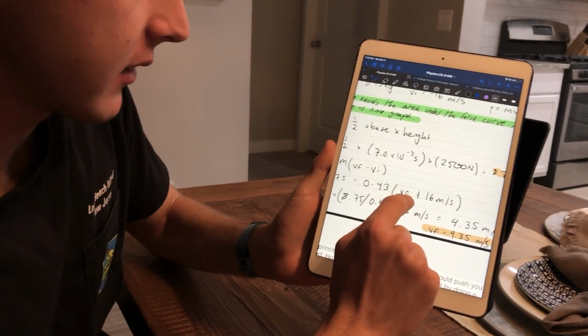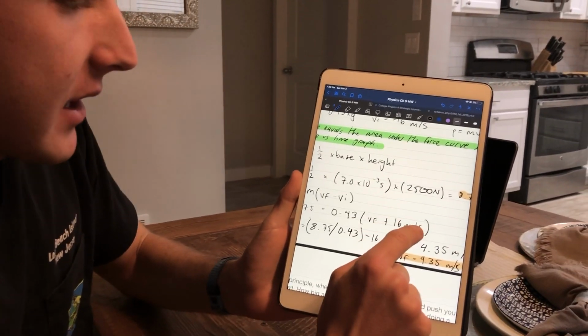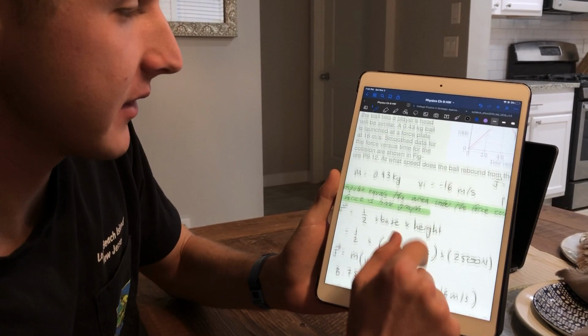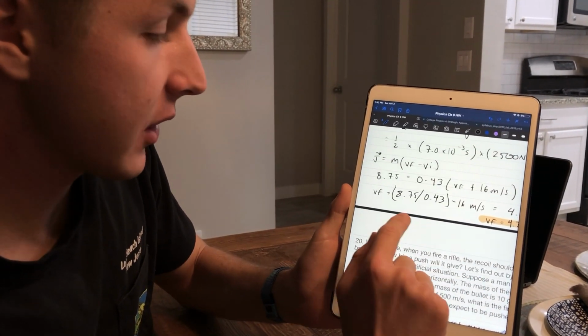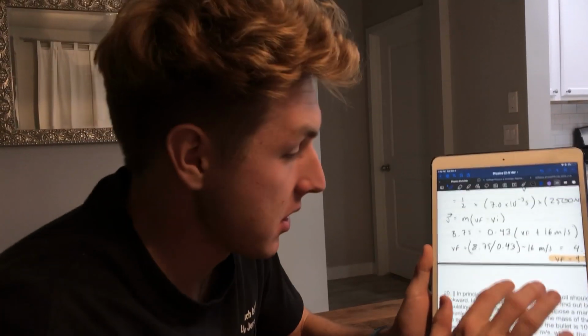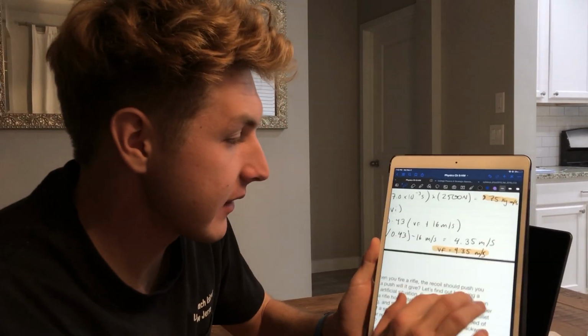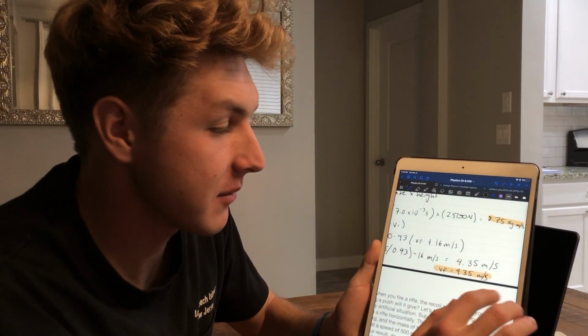So we have the final velocity minus the initial velocity, which was 16 meters per second. So your final velocity is 4.35 meters per second.